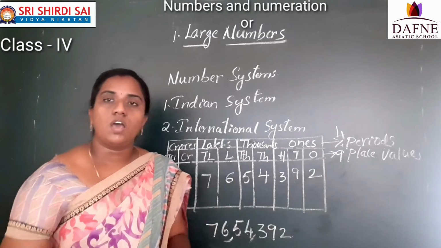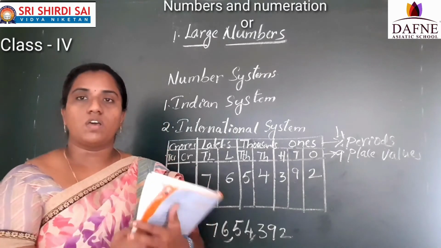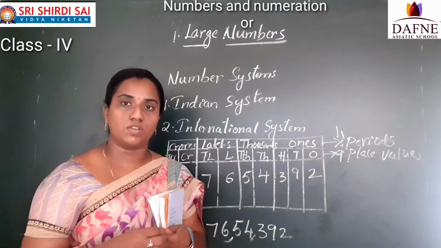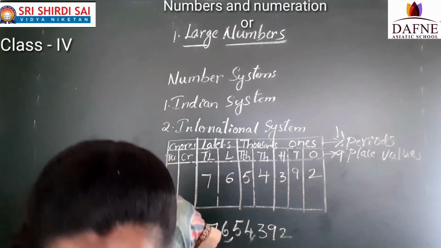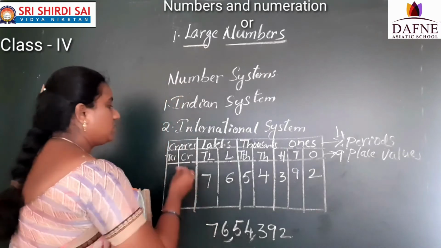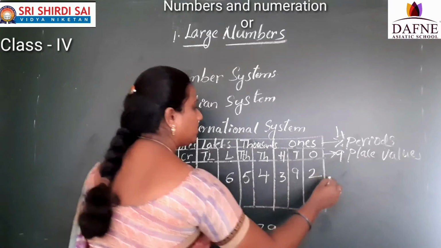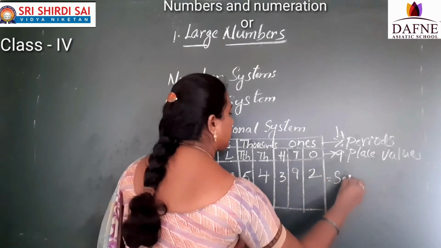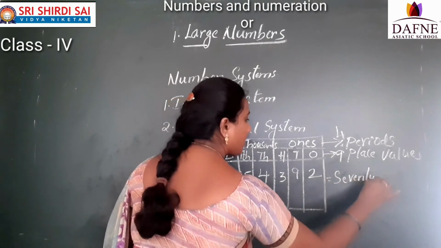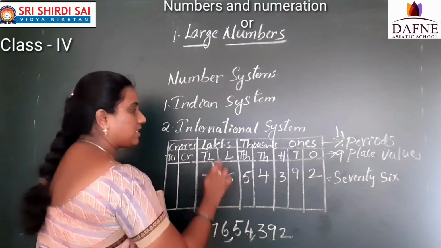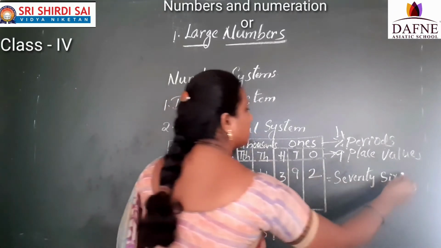Okay. Now we will write the number name. We read the number name, and we are going to write the number name also now. Now see here. Now 76 lakhs. So we will write here 76. So what we have to write? 76 after period lakhs.